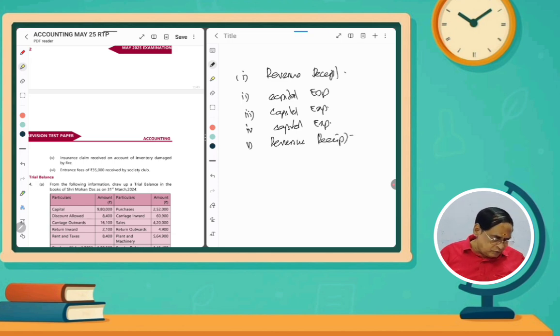And then entrance fees of rupees 35,000 received by society club. Entrance fees means if you are becoming a member at the initial stage, you will be requested to pay some amount. I mean initially only one time payment, that is called capital receipts.